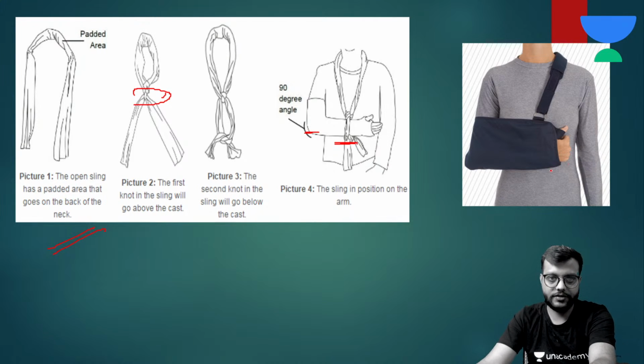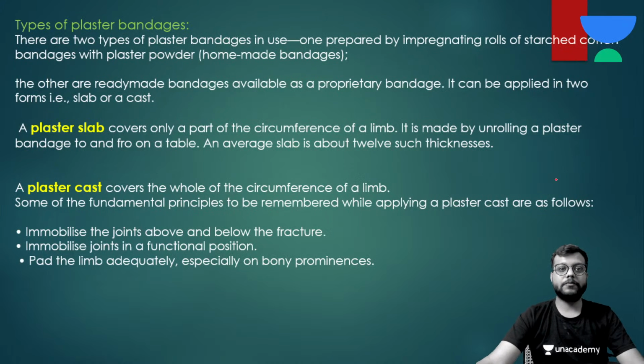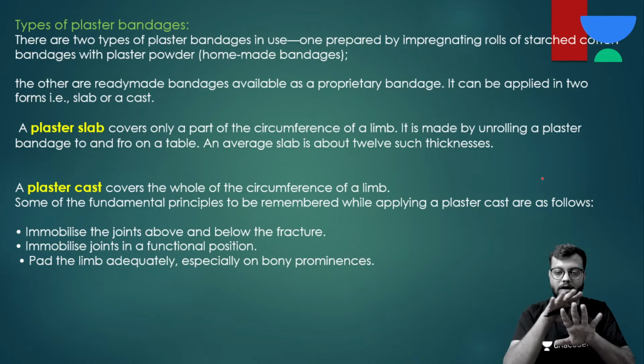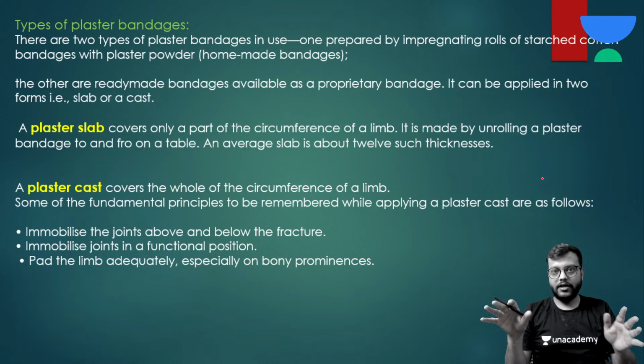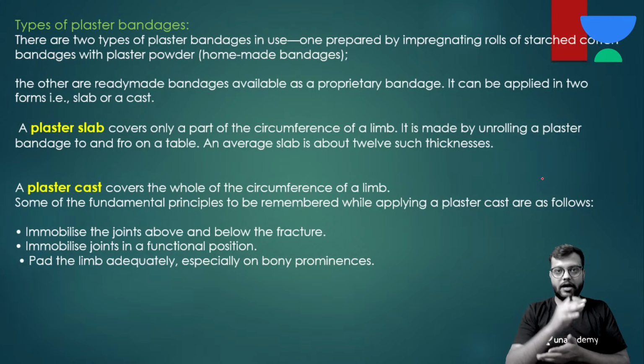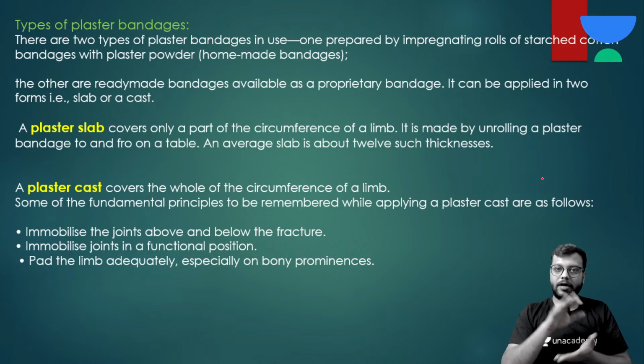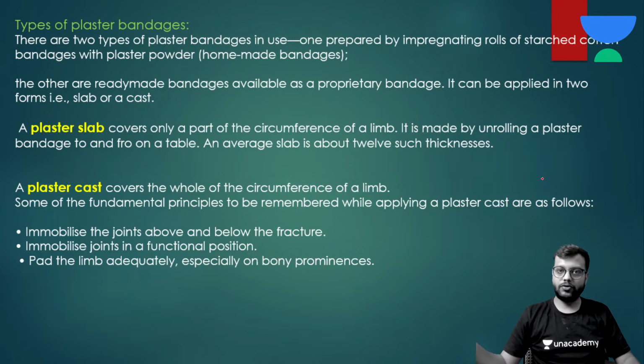Okay, this is sling. Now, types of plaster bandages. There are two types of plaster bandages. First, homemade, in which a normal cotton bandage is used, and you sprinkle POP powder over it, and then you make it wet, and then you roll it over.